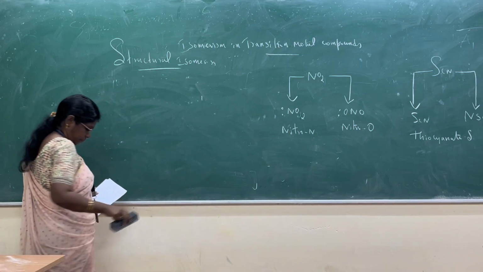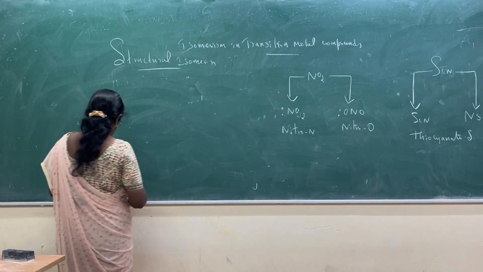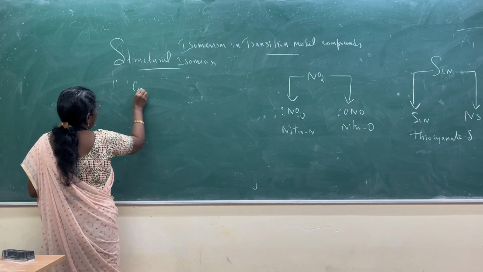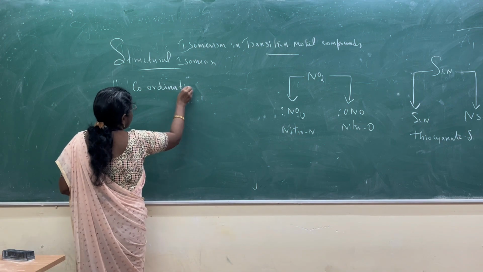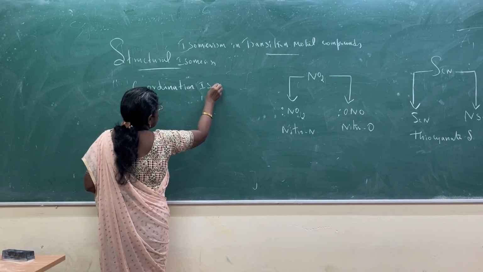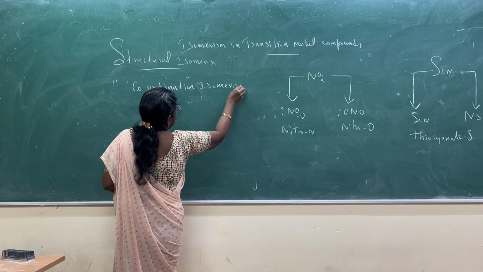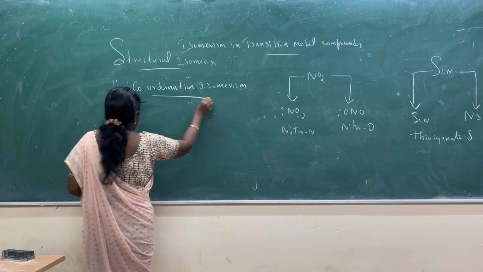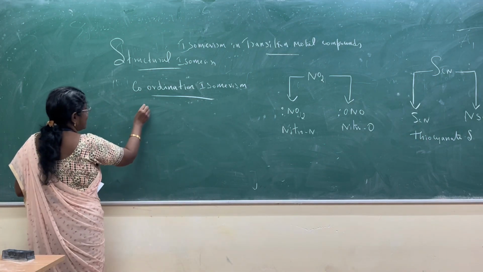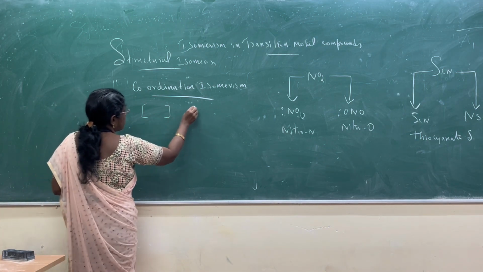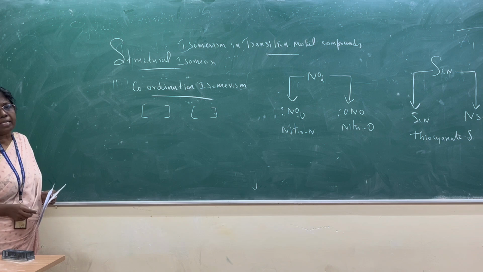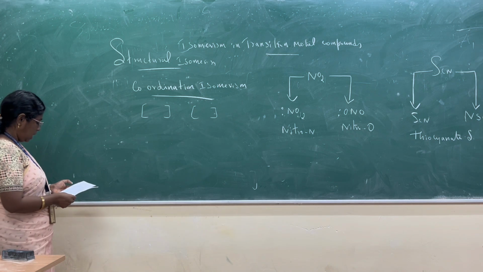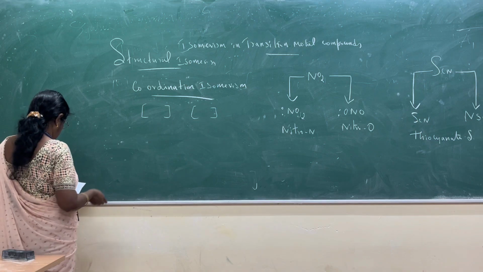coordination isomerism, the fourth one. For coordination isomerism, the easy trick is that we get two brackets. That is an easy trick for coordination isomerism: two brackets. So take the two coordination compounds.